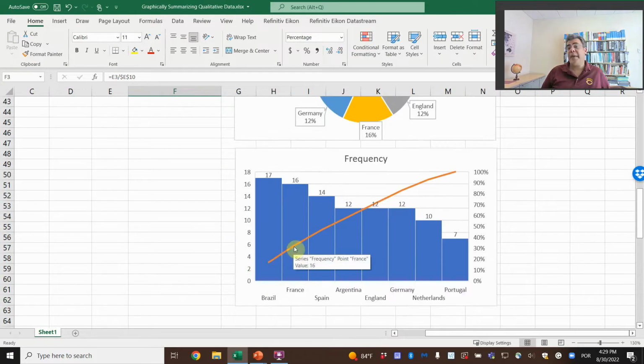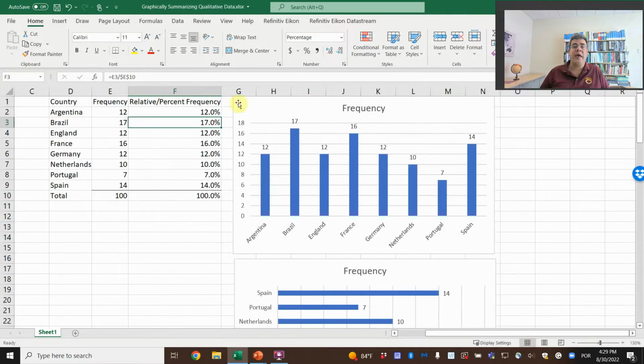When we add Spain, 16% more, 33. With 14 more, 51, and then 63, 75, 87, 93, and 100. So we have the cumulative frequency.